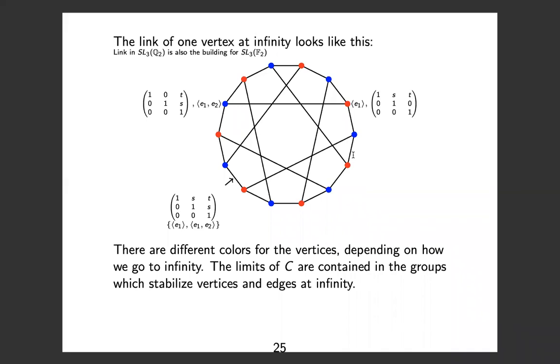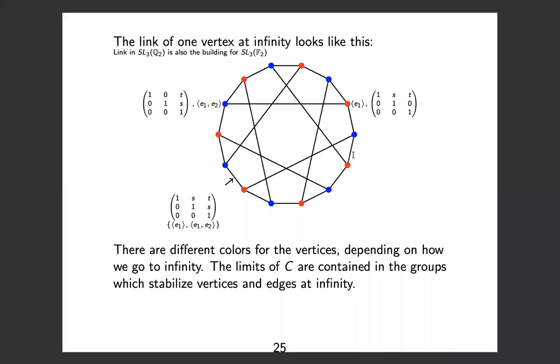Now, the bipartiteness corresponds to two different colors of vertices, which represent the different ways that we can go to infinity. If we look at the roots, we could stabilize a root or an eigenvector and collapse everything onto it, and that would be like one of the red vertices. Alternatively, we might stabilize the space spanned by two of the roots and collapse into that, and that would be like one of the blue vertices.